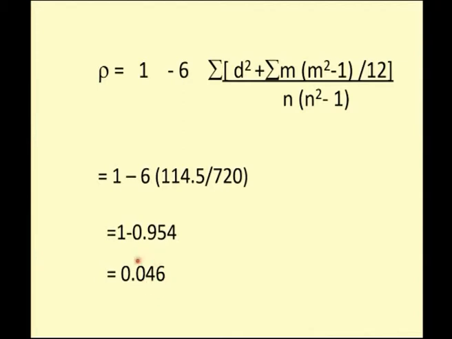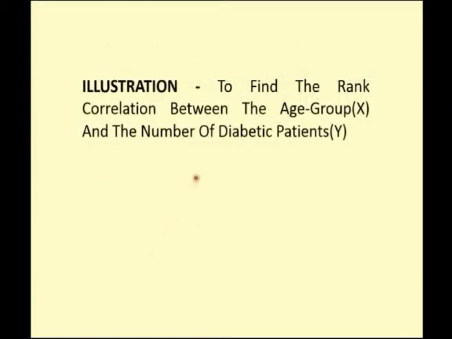Something like 5% correlation is there between those two, that is your age group and the diabetic patients. So if you see my variables, it is the age group and the number of diabetic patients. So there is a very meager relationship between those two attributes.